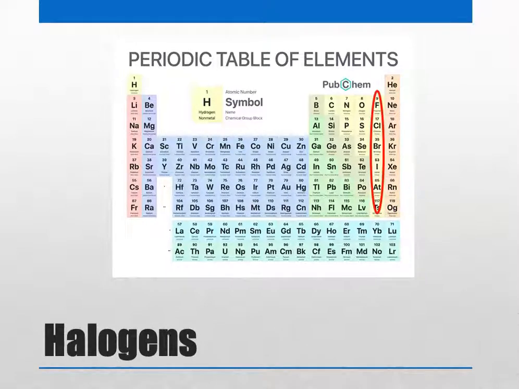Next, column 17, you see the elements fluorine, chlorine, bromine, iodine. These elements are very reactive. Chlorine, as you know, chlorine gas is yellow in color and it can corrode things. That's because it's very reactive. So all these elements on the 17th column are extremely reactive, and they are called halogens.